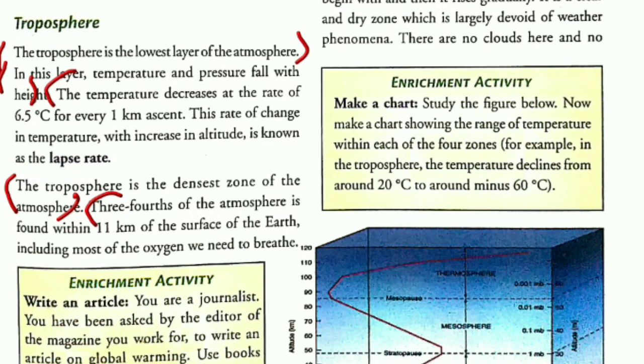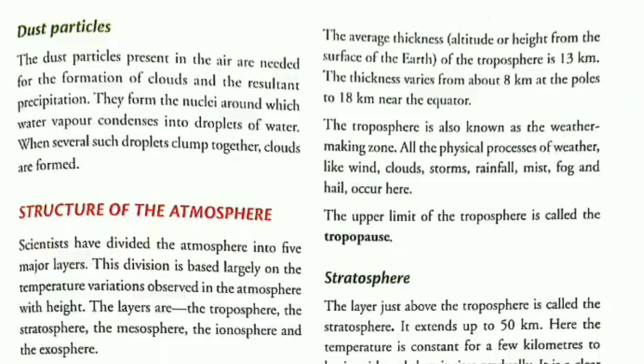Fifth point, these points are very easy, children, so you can easily write all the points. I'm breaking the points very short, right? So fifth point is 3/4 of the atmosphere is found within 11 kilometers of surface of the earth, including most of the oxygen we need to breathe. This is fifth point. And for sixth point, the average thickness of troposphere is 13 kilometers. You need not write what is written in the bracket, just write the average thickness of troposphere is 13 kilometer.